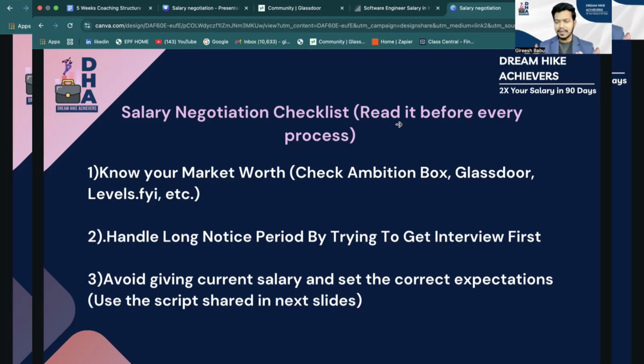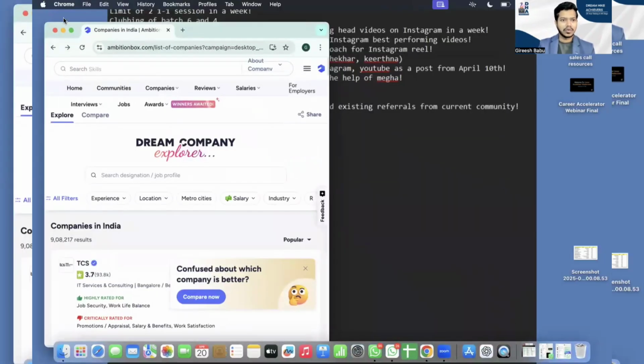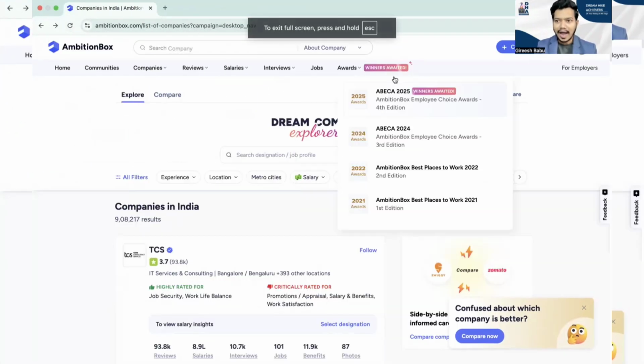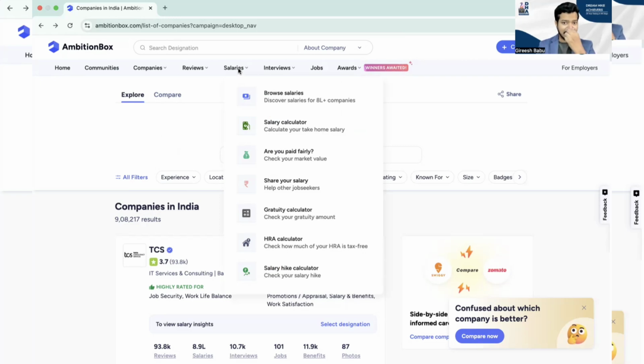Now, let me give an example of how exactly you need to do the market research. For that, we are going to go to a platform called Ambition Box. This is the platform where you get all the different data points of an organization, from the reviews to salaries to everything. For right now, we'll stick to the salaries part. So let's go to ambitionbox.com and log in with your email ID. Once you create your login, you can go to the salary section.